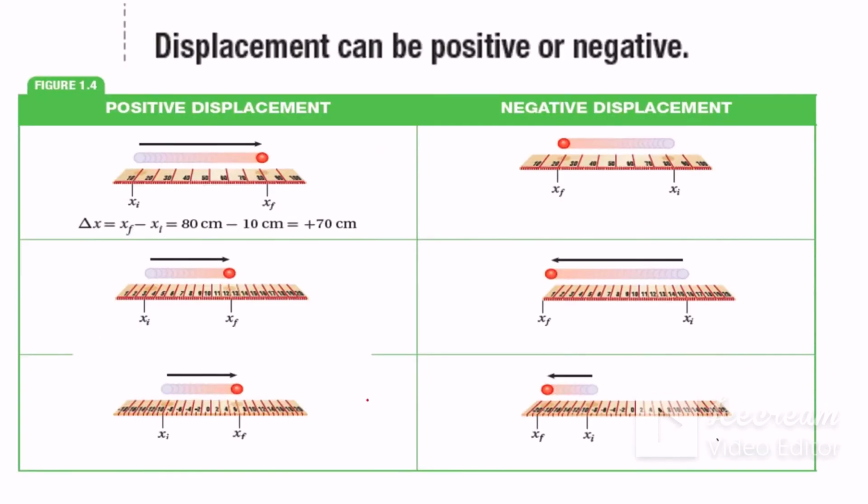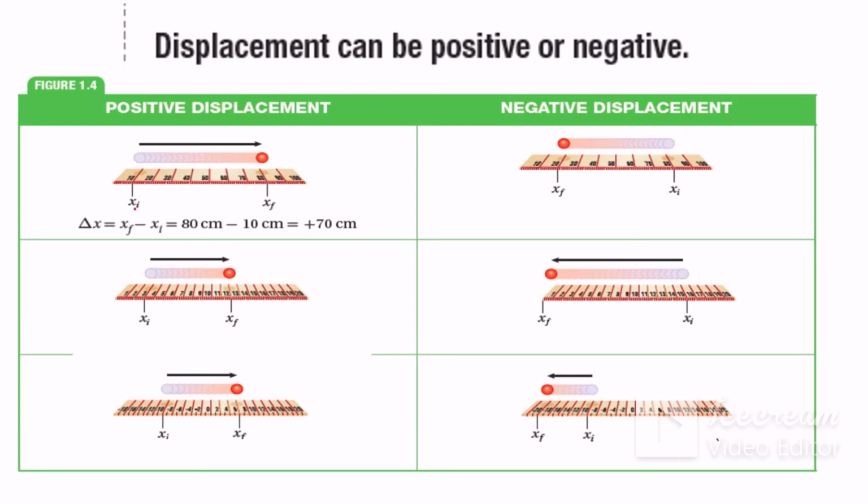Let's talk more about the displacement. The displacement sometimes will be positive or negative. It means we have a vector; we have a vector for the displacement. As you see here, for example, if we take a look at this one, here we have 80 minus 10.